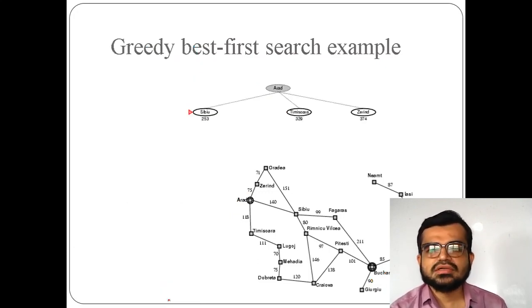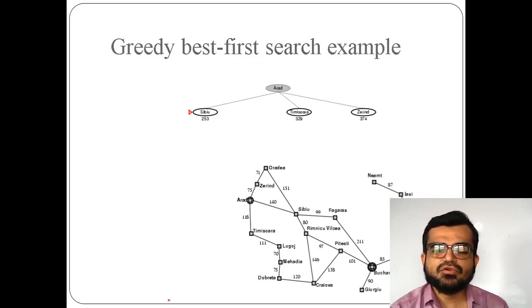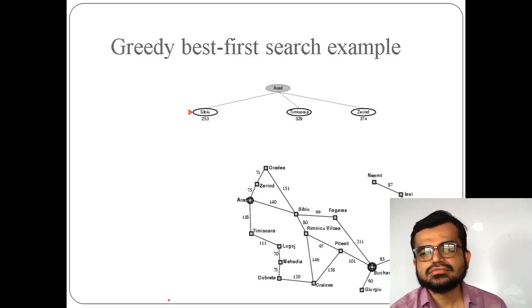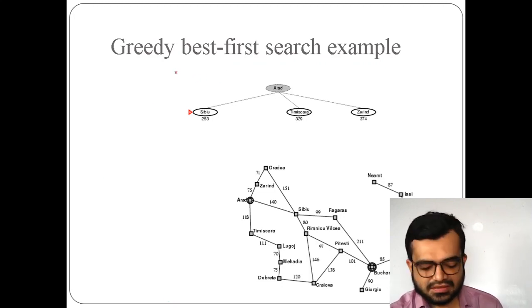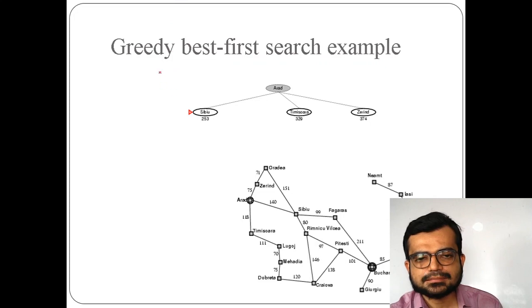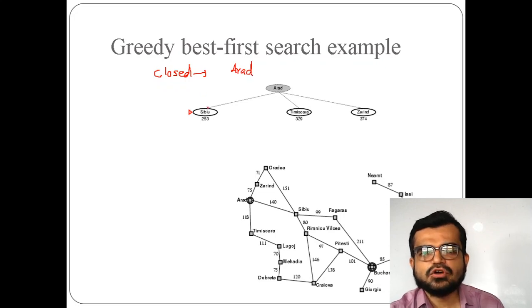Now what is the closed state? What is expanded? Arad is expanded, so Arad is in the closed state. What is open? These three are in the open state.